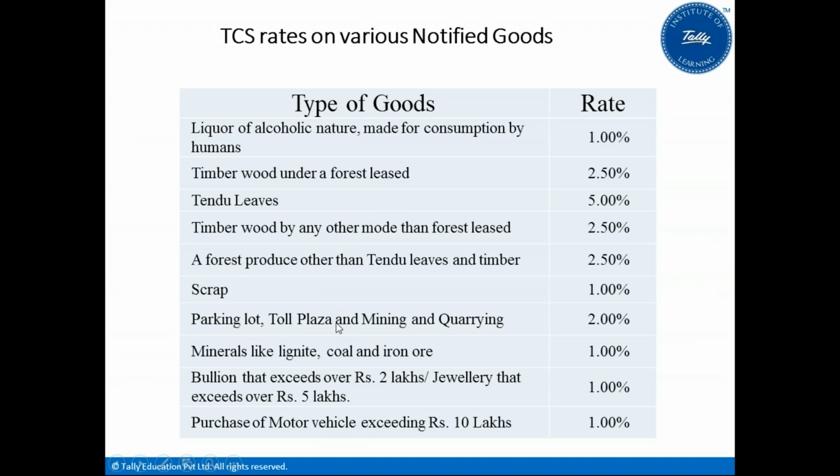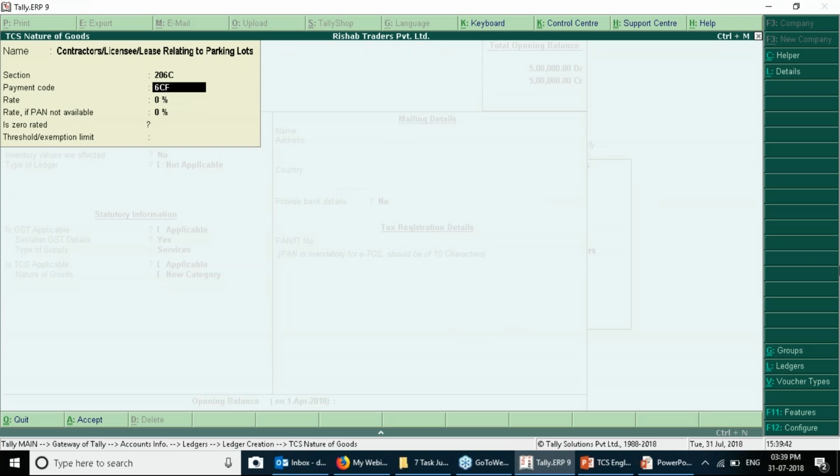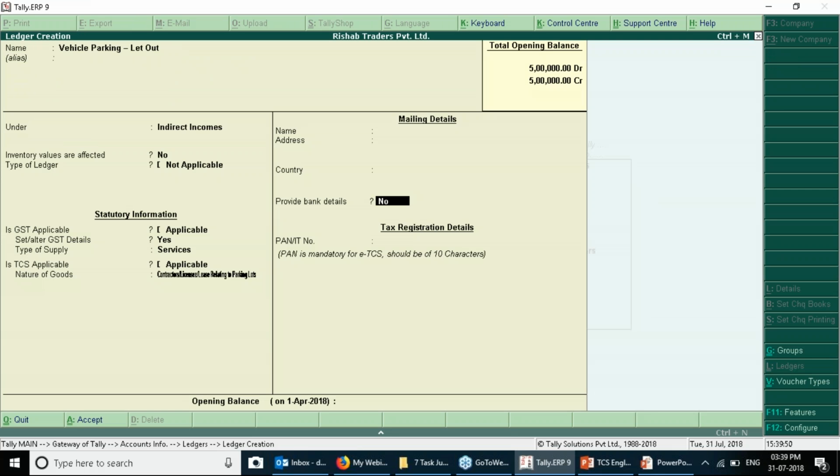So parking lot, toll plaza, mining and curing is 2%. How much? It's 2%. So you need to provide the rate as 2%. So it's very simple. You've just seen how to implement it or where it is applicable. So after saving this, you have to provide the